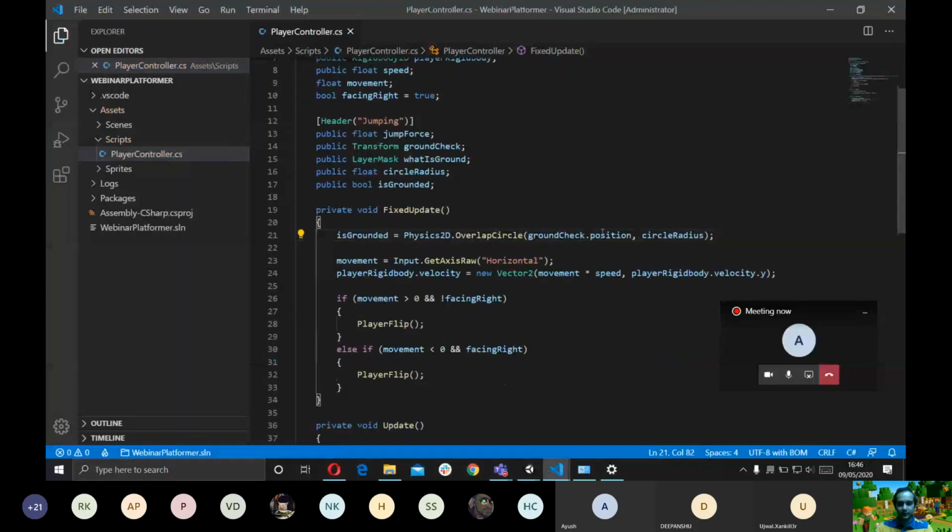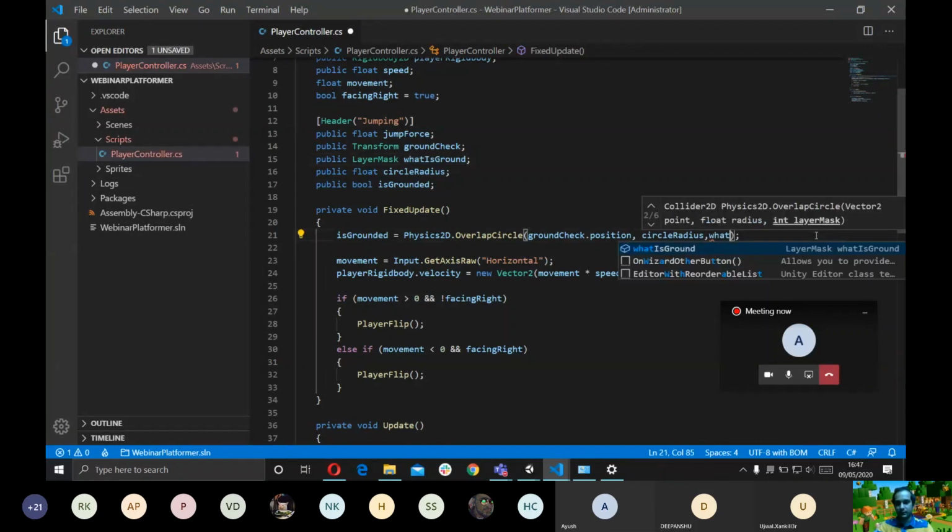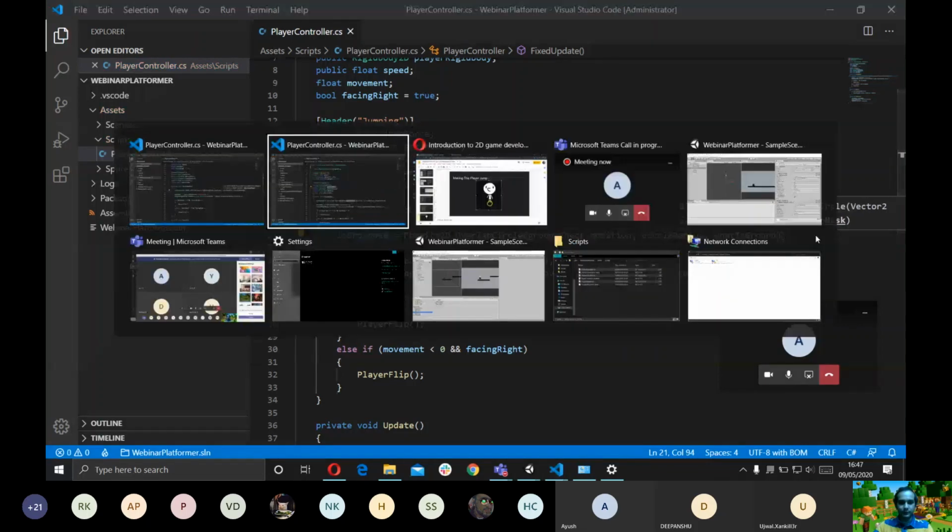So what is happening right now is that Unity creates a circle at this position of this radius, and if that circle is colliding with anything, it returns true. So isGrounded is true, but we only want the circle to collide with the ground layer, right? Because if we just have a generic check, then it won't make any sense. It will collide with all the objects that have colliders in the scene. So that is why we have a layer mask. I'm just going to write the layer mask here. This is WhatIsGround. Okay. So if we go back to the scene.